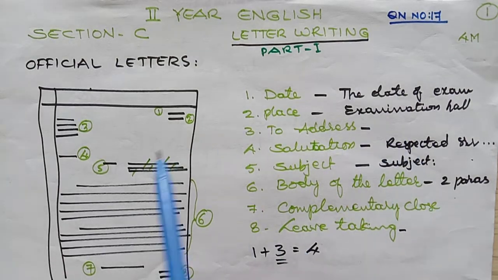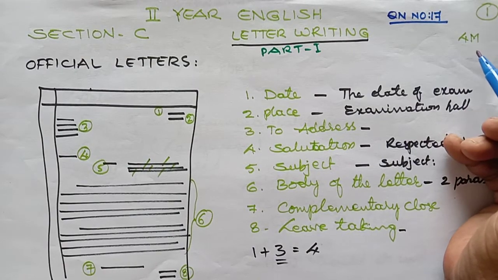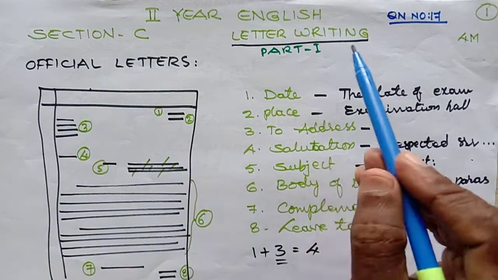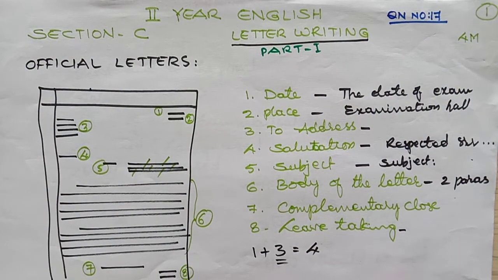This letter writing is included in section C, question number 17 for 4 marks. Okay? Section C, letter writing, question number 17. Okay. So what the examiner asks us and what we need to write.